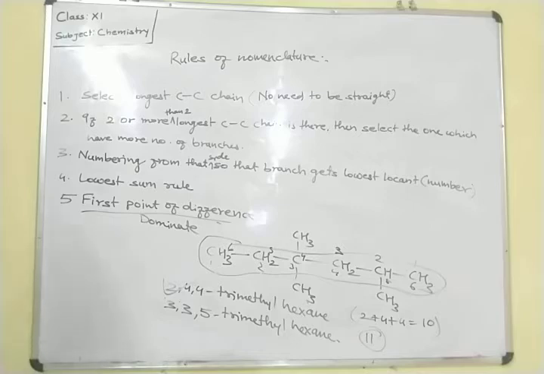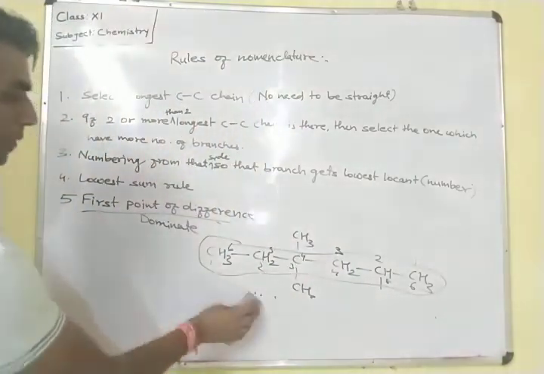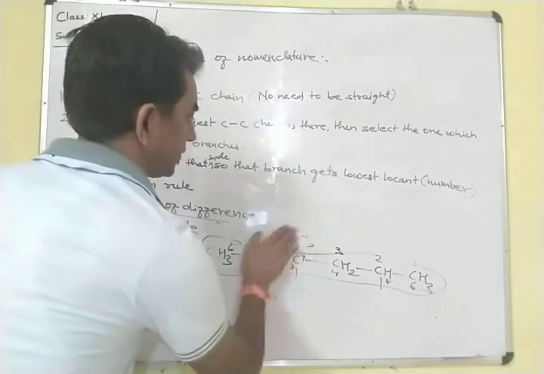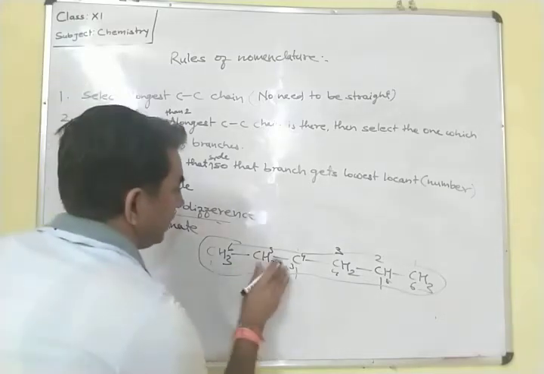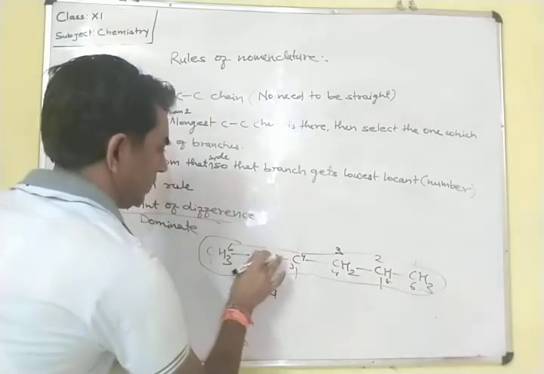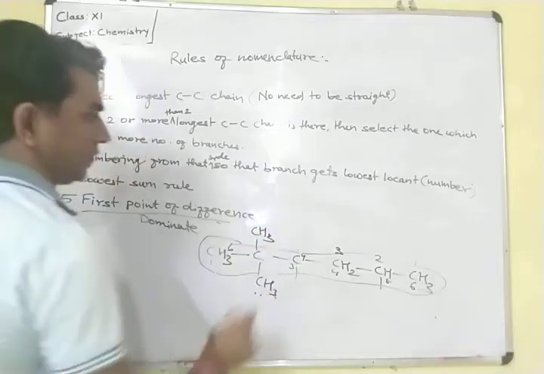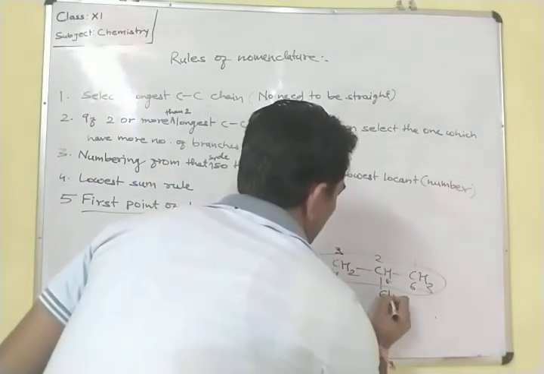Okay, suppose this carbon, if it is attached in this carbon, this methyl group, if it is attached in this carbon, CH3 and CH3 is there. Okay, CH3 is there, and this side CH3 is there.